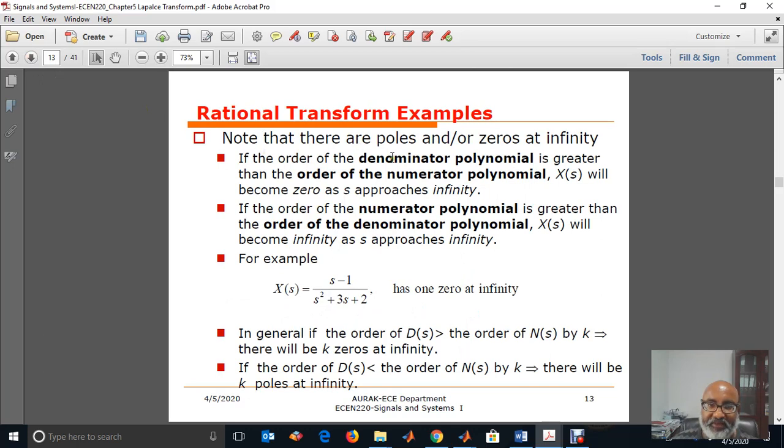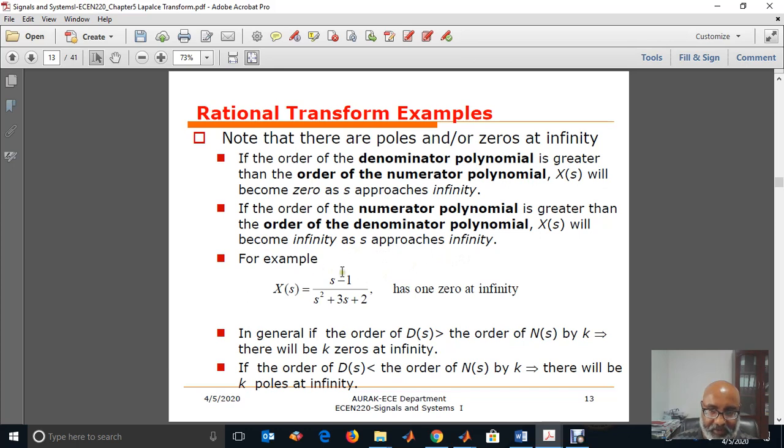So note that there can be poles and zeros at infinity. If the order of the denominator polynomial is greater than the order of the numerator polynomial, then X(s) will become 0 as s approaches infinity. If the order of the numerator polynomial is greater than the order of the denominator polynomial, then X(s) becomes infinity as s approaches infinity.